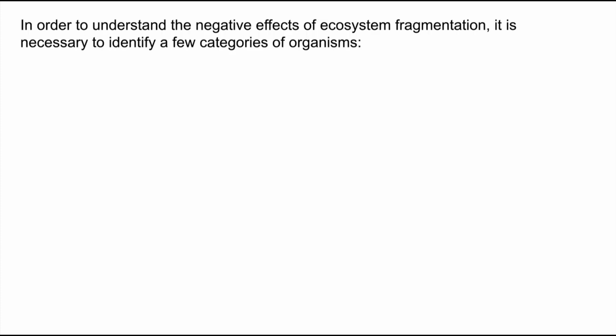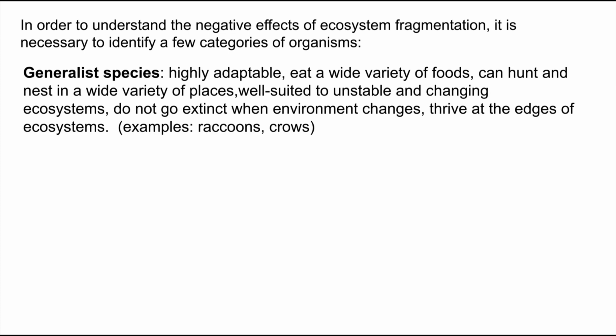In order to understand the negative effects of ecosystem fragmentation, we're going to have to identify a few categories of organisms, and it really helps with this aspect of ecology in terms of how humans impact it. These concepts will come up a bit on the AP test. So first of all, we're going to talk about generalist species.